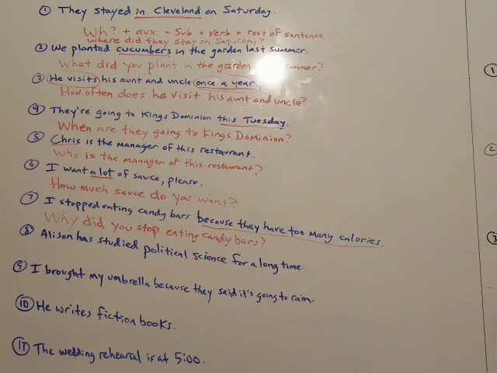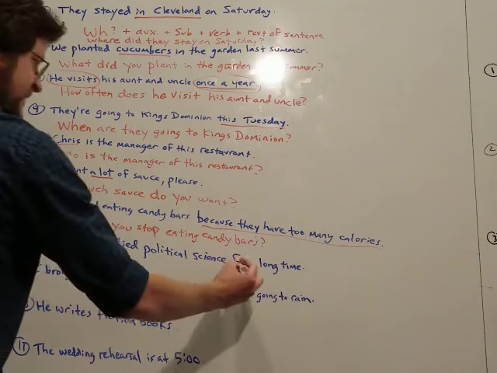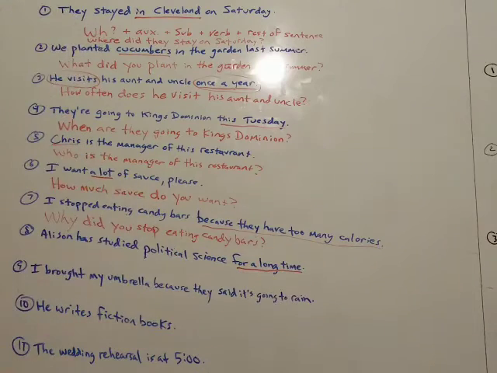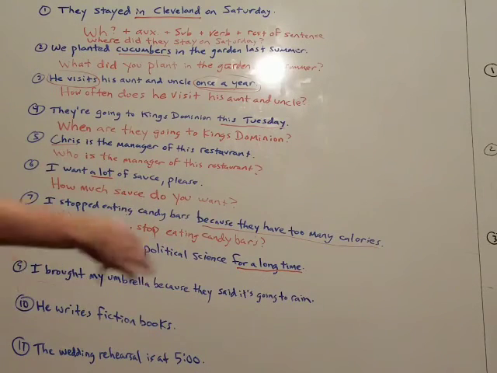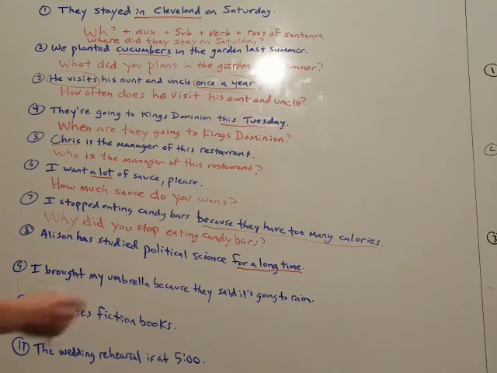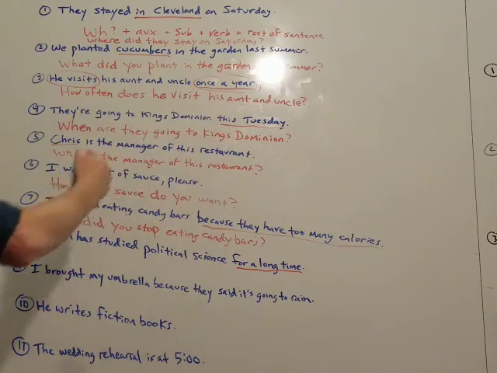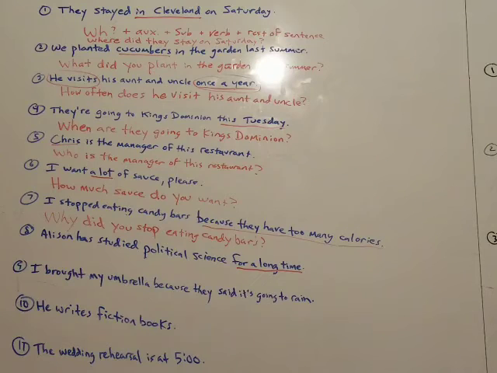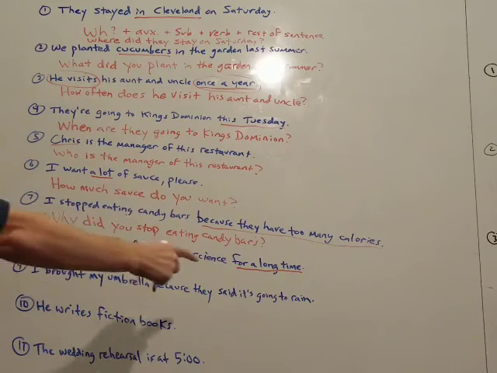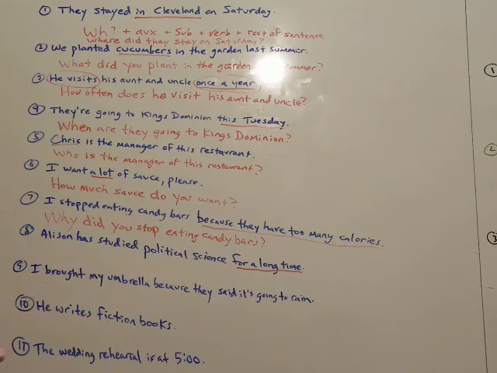Allison has studied political science for a long time. Let's do this part. Okay, so again, for a long time is a duration, all right? A duration, a little different from this one. This one, once a year, is a frequency, which is how often. For a long time is a duration, so we say how long. Okay. All right. Duration of time and distance also will take how long. Can take how long. All right.